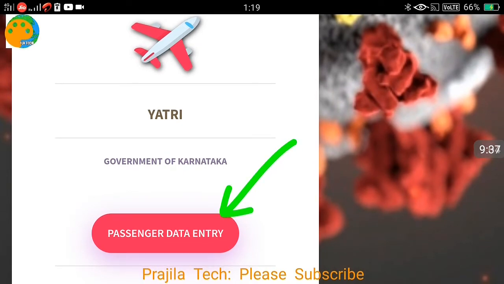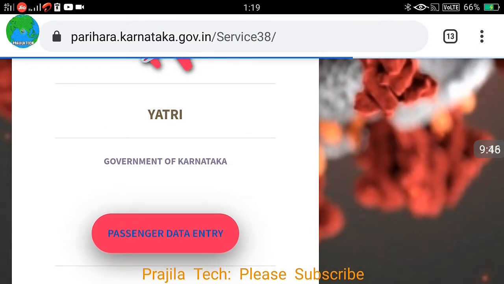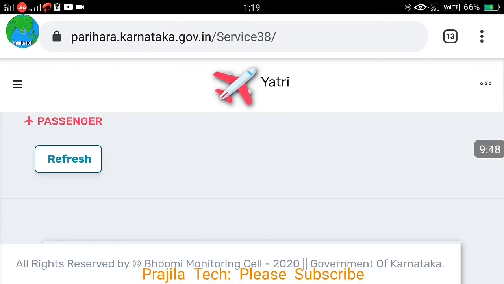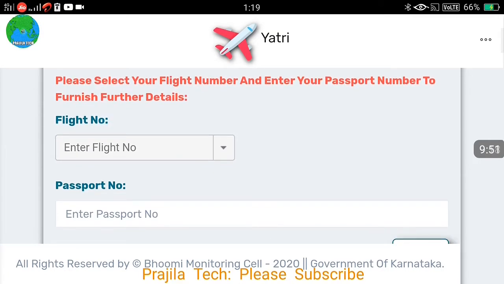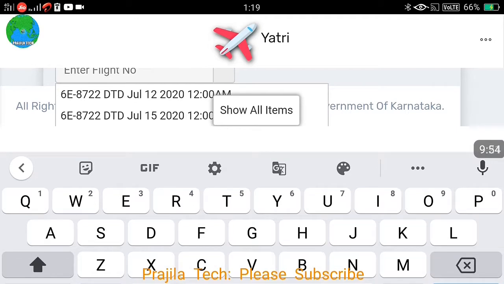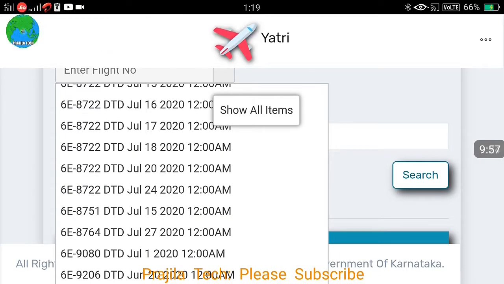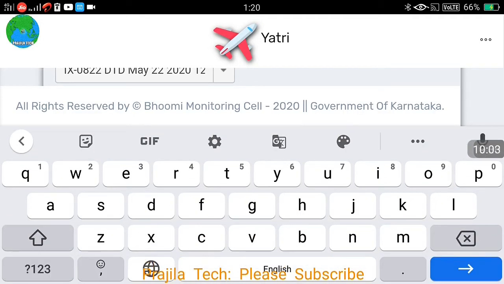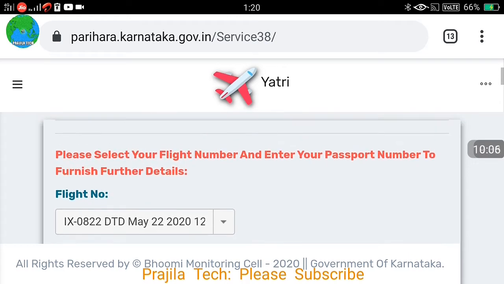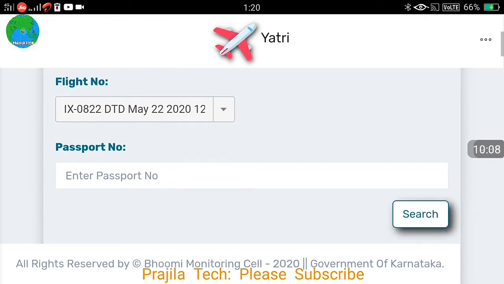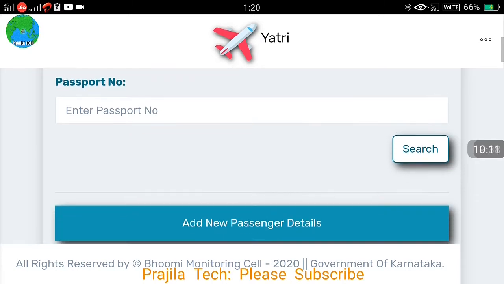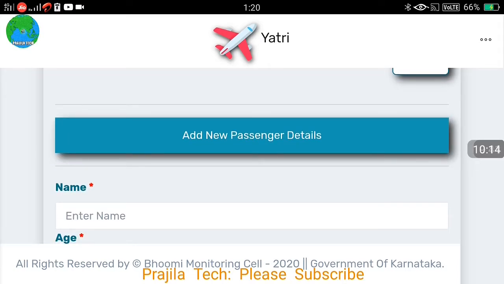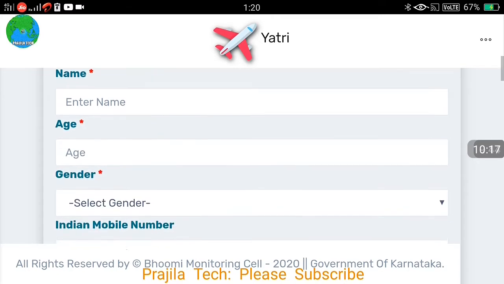See, passenger data entry. Just click on this red button, and it will take you to another page where you are supposed to fill all your details. Just see what are the details you are going to fill in. Flight number is a must, passport number is a must. Flight number, if you click there, there is a big drop down. You scroll down and see flight number and time exactly is given. Select your flight accordingly and give your passport number here. The second one is passport number, and click on passport number and you can search. It will validate your details. You can see there is a search, but I am not going to do that. I am just showing you.